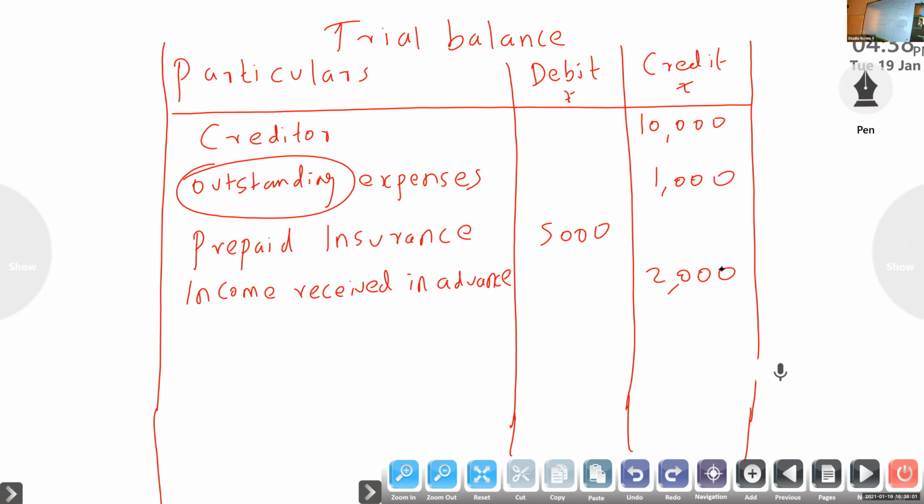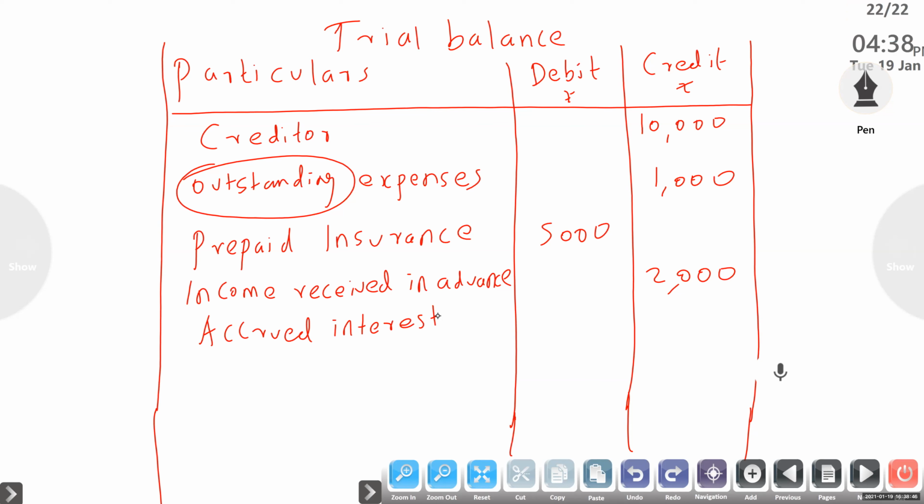Okay. Prepaid expense. I will show one more. Accrued interest means accrued income. Anjo, accrued income, debit or credit?